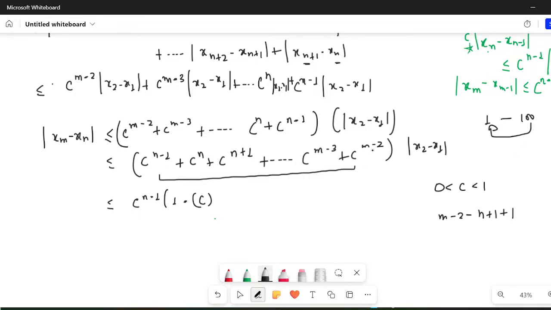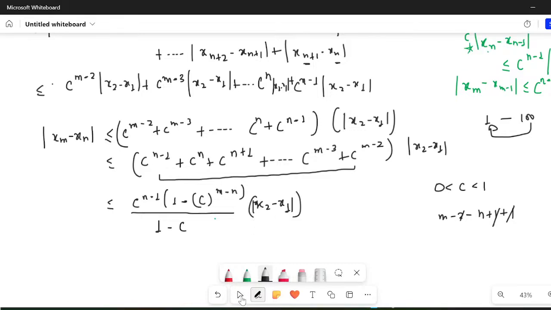So I've subtracted n minus 1 from m minus 2, so the 2 gets cancelled and you have m minus n. So I'll write m minus n here, divided by 1 minus r, where r is c, times |x2 minus x1|.